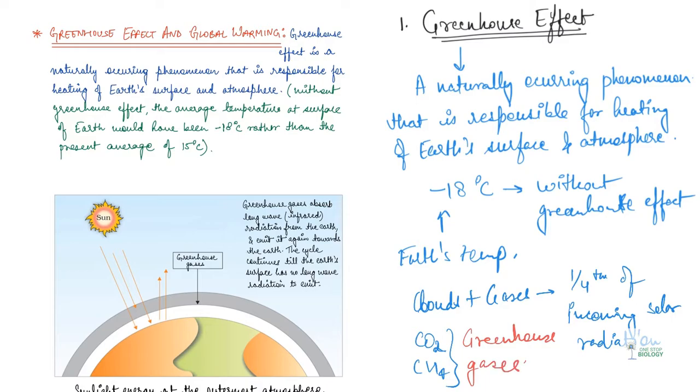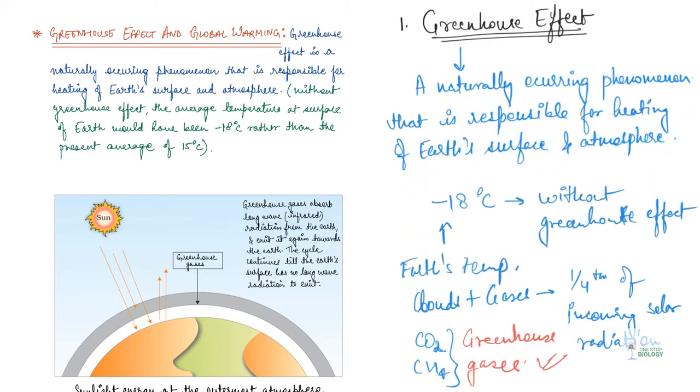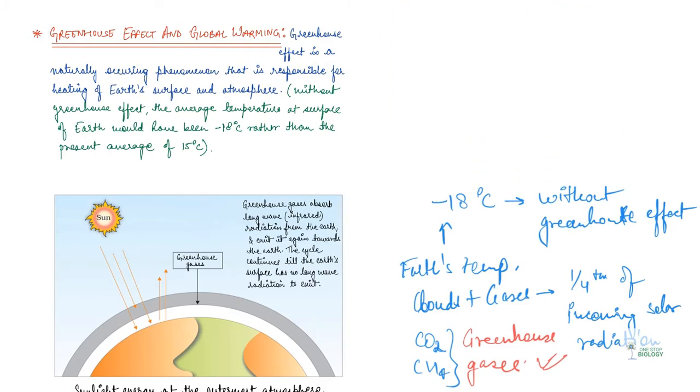Right. Now, if there is an increase in the level of greenhouse gases, then what happens? Because of all different kinds of pollution, the level of greenhouse gases has increased a lot. Now, this has added up to considerable heating of Earth, leading to global warming. So, that is where the term global warming comes up.